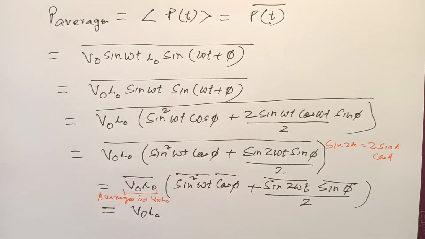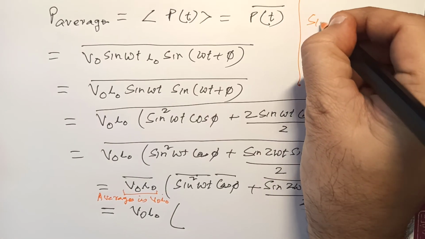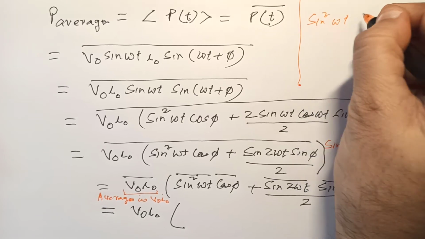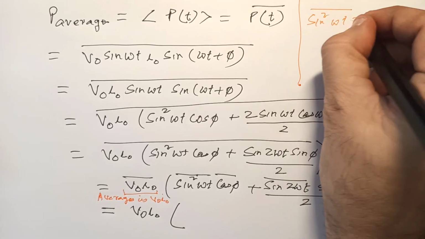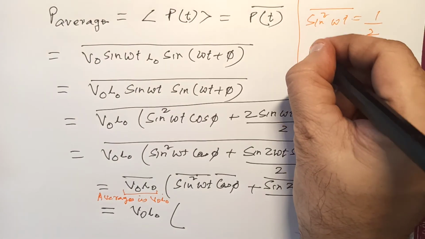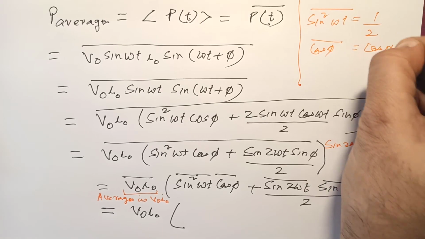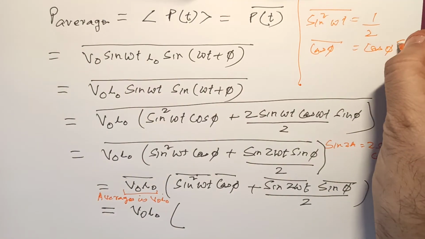So I've just put in V naught I naught, and this is sine square omega t. The sine square omega t average we have already done is nothing but 1 by 2. Now cos phi average is cos phi because it's a constant.